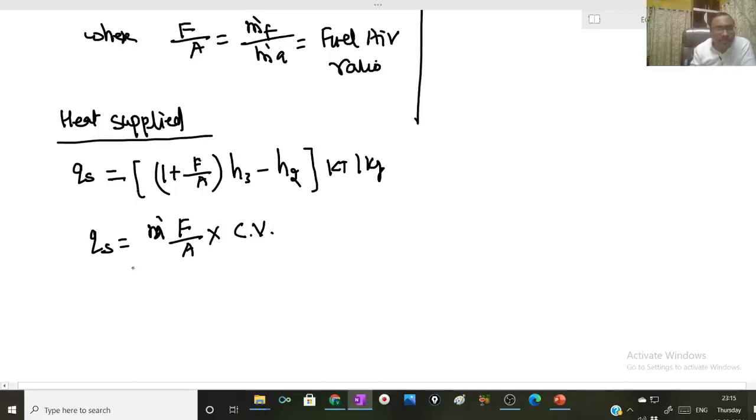Or total heat supplied will be m dot a into qs.